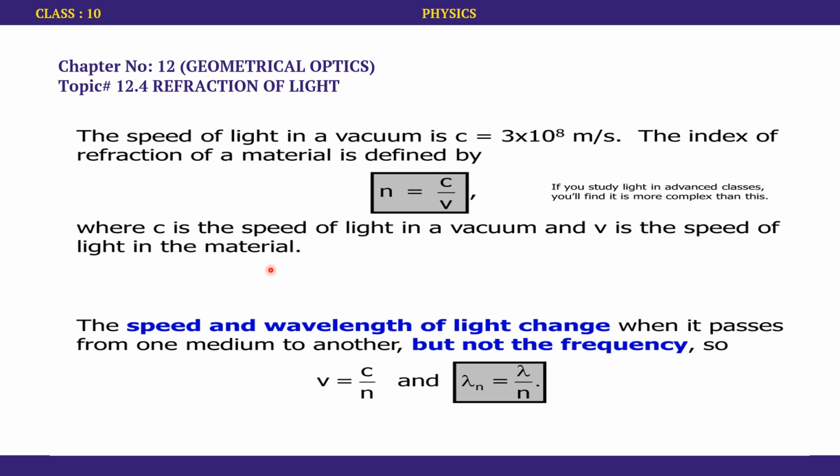There is another thing that does not remain the same. If we are talking about light, we are talking about a wave in particular. And if we are talking about a wave, there are certain terms that we are supposed to use, for example the wavelength. What happens to the wavelength when the ray of light enters from one medium to another? Physics says that if the speed changes, the wavelength changes.